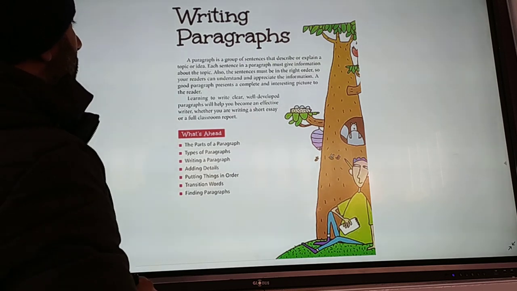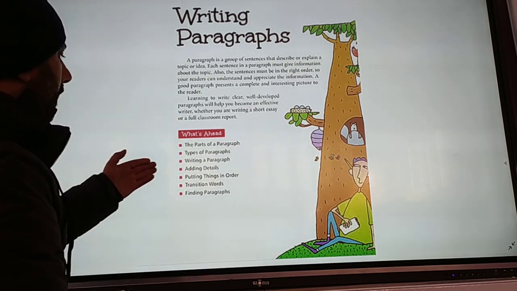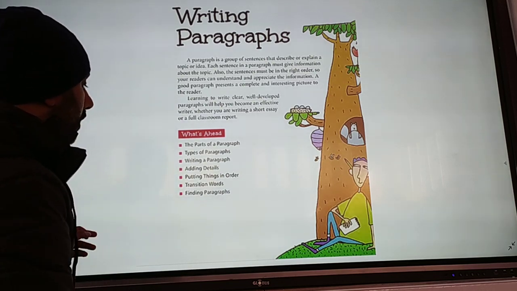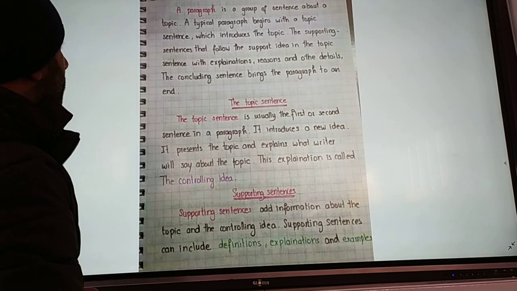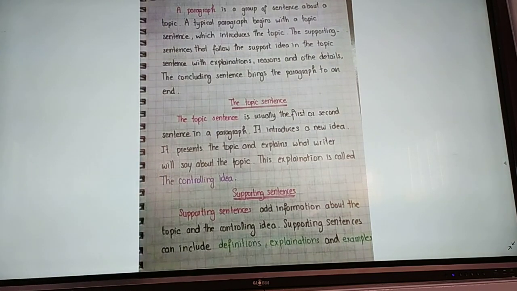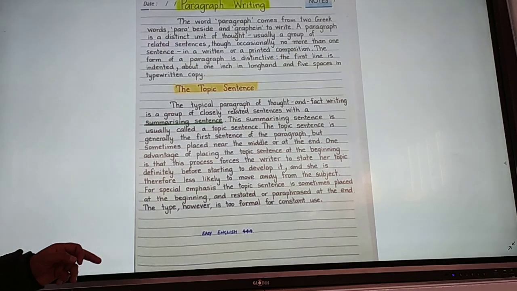I told you that a paragraph is a group of sentences: the parts of a paragraph, titles of a paragraph, writing a paragraph, adding details, putting things in order. This is a paragraph. What is meant by paragraph? It is a group of sentences about a topic. A paragraph begins with a topic sentence. I told you, supporting sentences, paragraph writing.